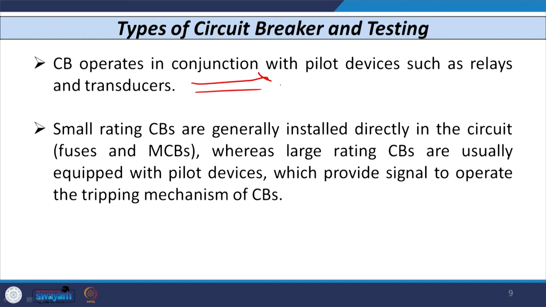So, we know that the circuit breaker operates in conjunction with other protective devices like relays, maybe some CT, PT or maybe transducers also. All such breakers are known as high voltage circuit breakers. Whereas, if I use low voltage circuit breakers, this type of circuit breaker is generally installed directly in the field, at the particular place wherever you need the protection, and pilot devices like relays and transducers are not required.